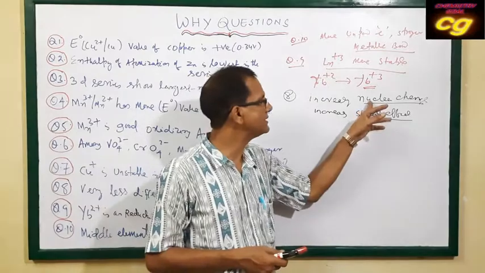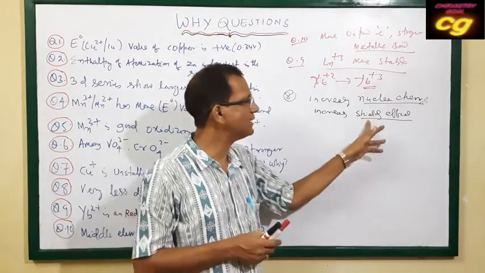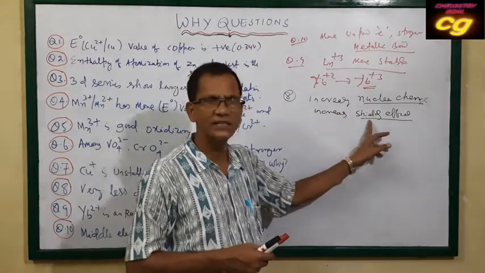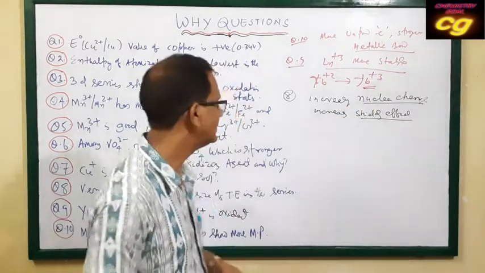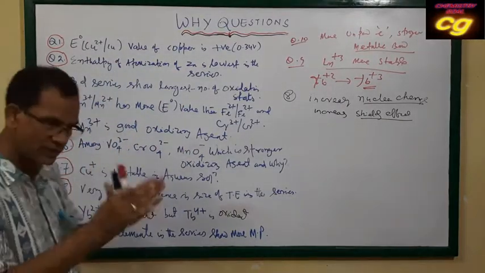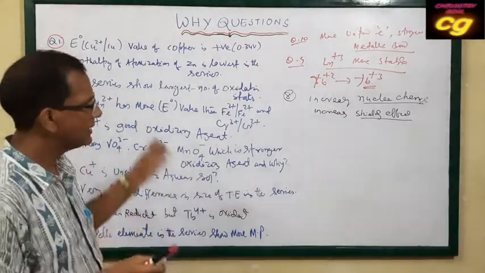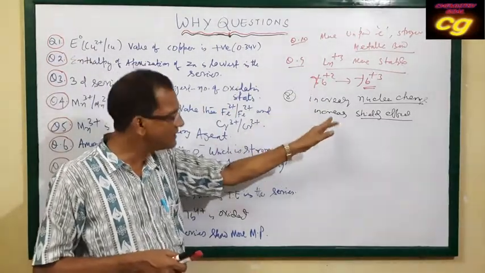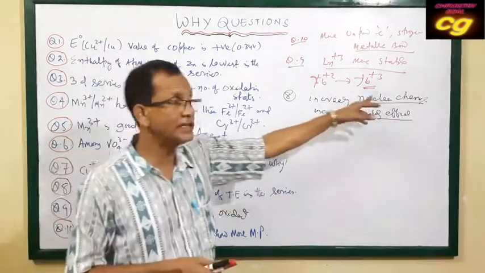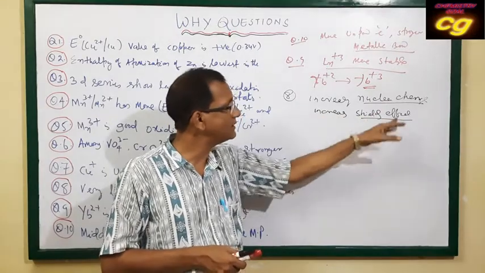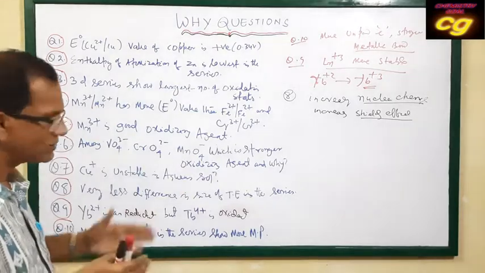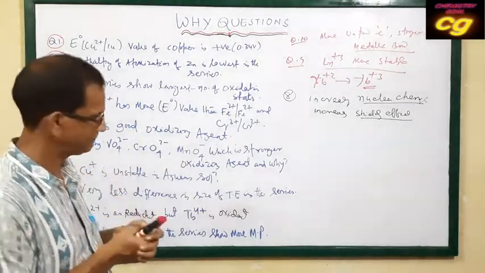When nuclear charge increases, size decreases. When shielding effect increases, size increases. So one is decreasing, another is increasing, and automatically size remains almost the same. So what is the question? Why is the difference very small? Because the increasing nuclear charge is cancelled by the increasing shielding effect. Both are contradictory to each other.